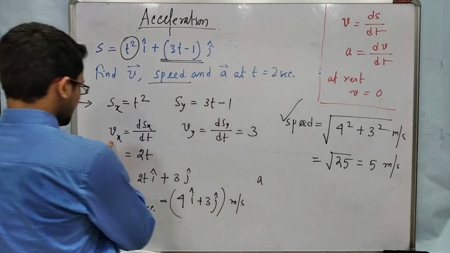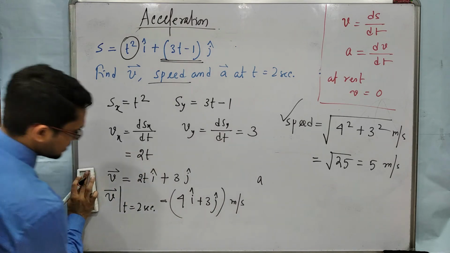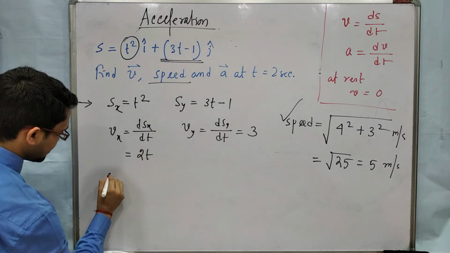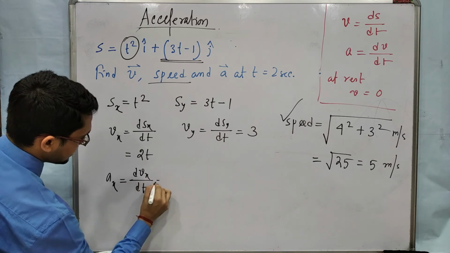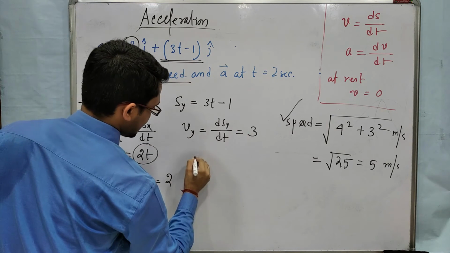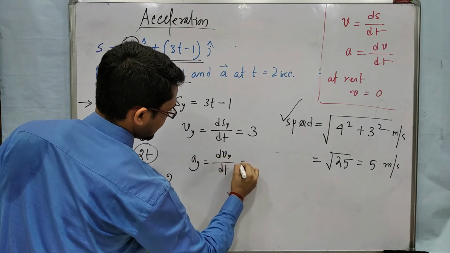Now acceleration. So here Vx equal to 2t. I am erasing this part. So Vx equal to 2t, then we can find Ax. It will be dVx/dt. Derivative of this quantity, it will be 2, and this is constant. So Ay is dVy/dt, constant.